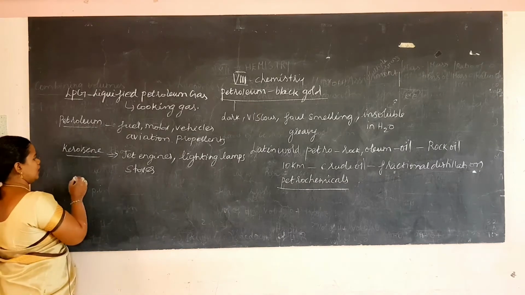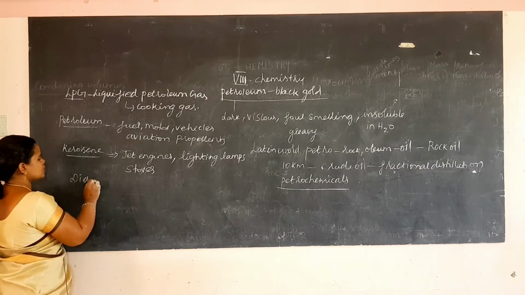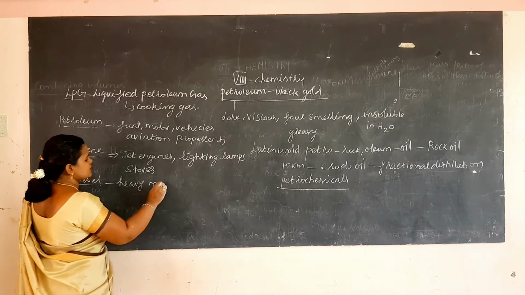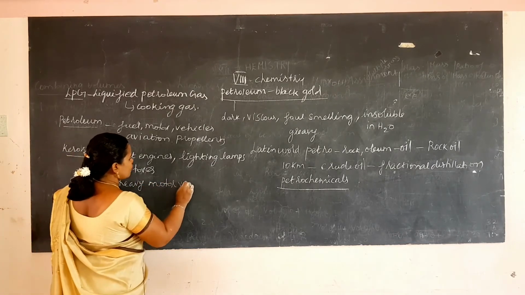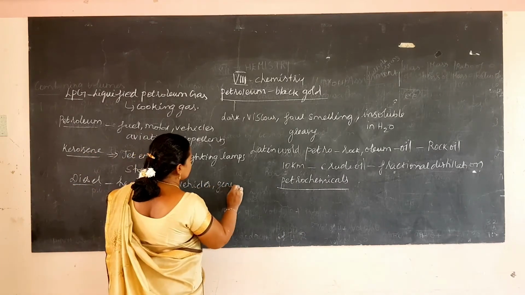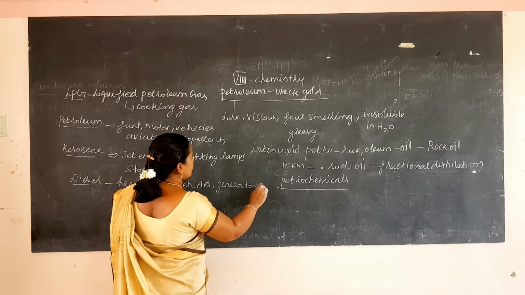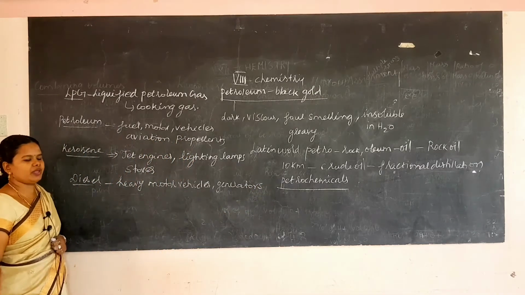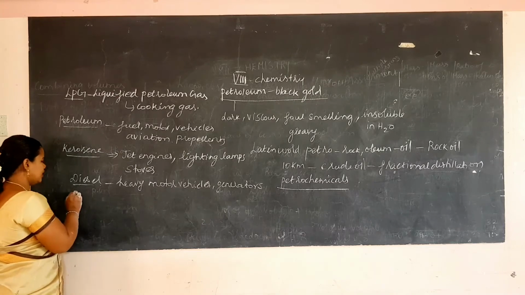Then diesel. Diesel is used in heavy motor vehicles and generators. When the power is off, they will use this diesel in generators and they will retain the power using this diesel.